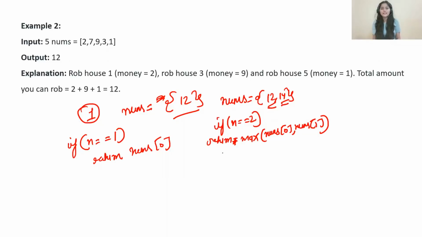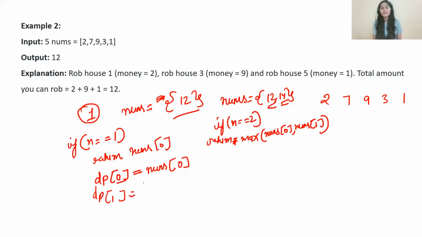Now, if the value of n is greater than 2, how to take the decision? For example, if we are having this 2 7 9 3 1. So let's now come to the DP approach. So you understood that if n is 1, if there is only one house, what should be the value? That is the first element present in the array itself, nums of 0. So in our DP array, the 0th element shows the case when there is only one house present, so nums of 0.